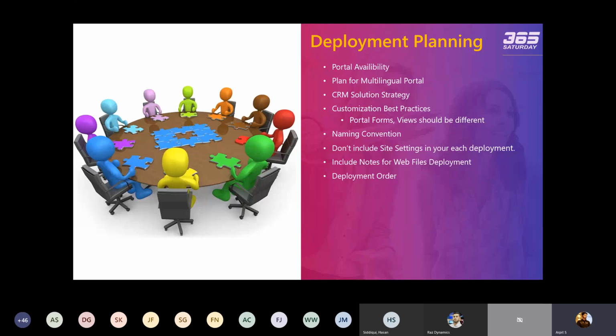Always keep in mind, especially if you are doing a first-time deployment, that if the solution components are already there in the target instance, then it's fine. But if you are doing a first-time deployment, make sure that you do your CRM component deployment first, then you do the portal deployment.